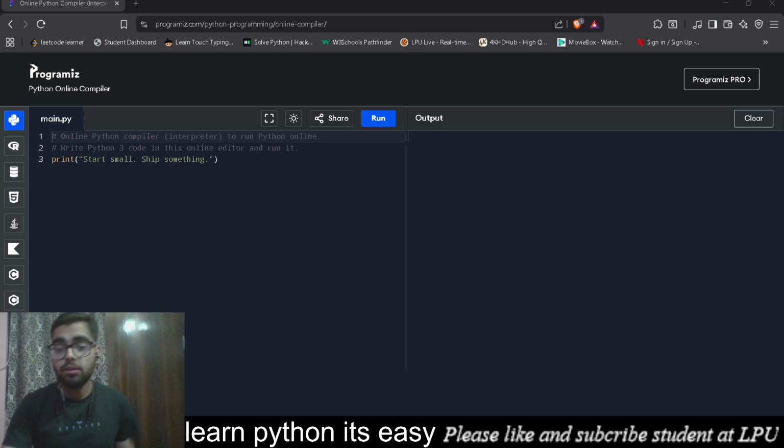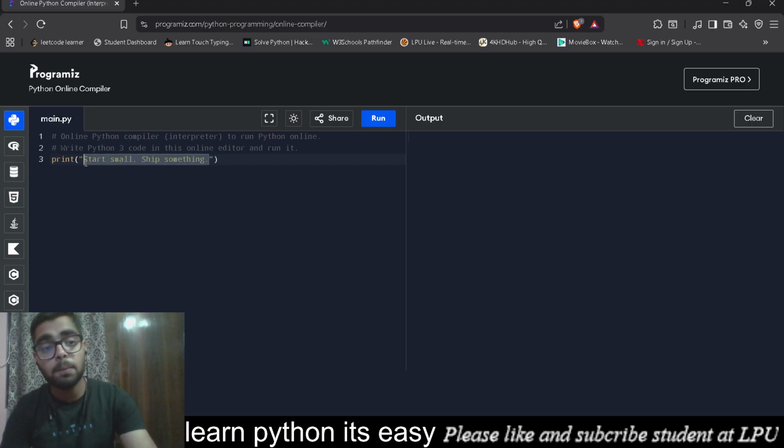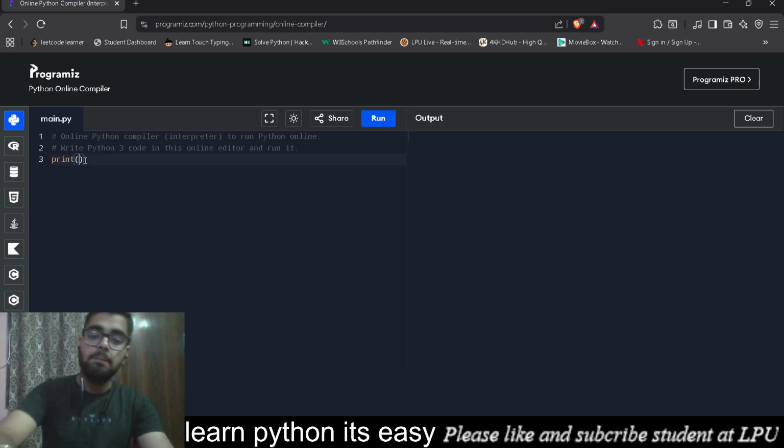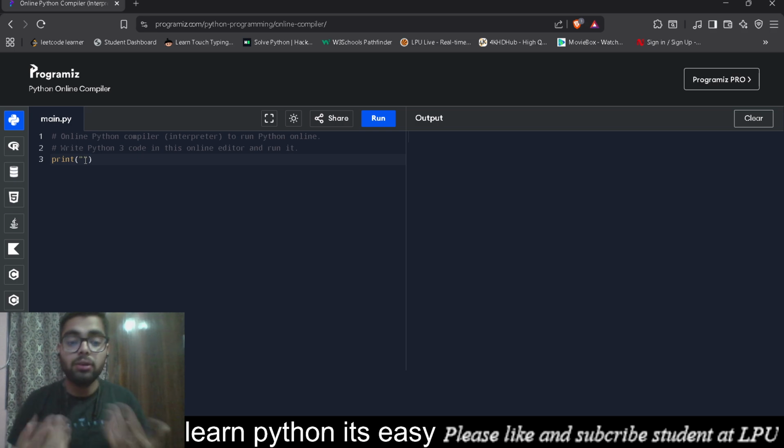Okay, so let's write our first code. Our first code is to print something to get output from the system. For printing anything, I'll just have to write print. Then I'll put parentheses, then quotes or double quotes, and inside that we write our message.